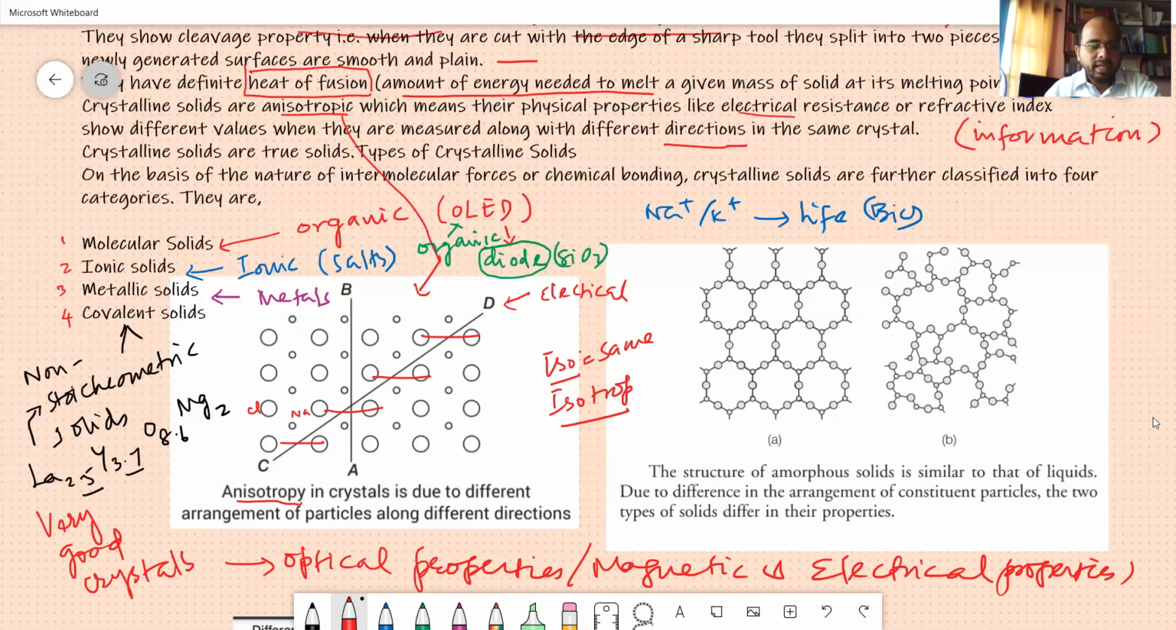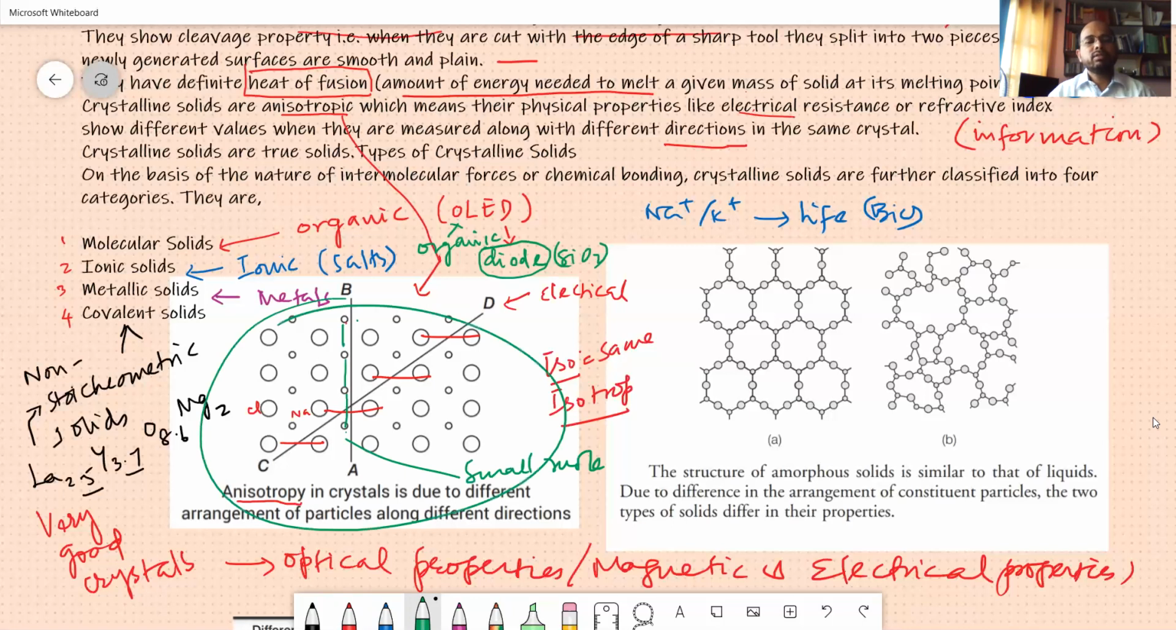If you have an electrical property, it is a different thing. Along B, this is what you encounter: small molecules. Even though this is a very good crystal, the measurement of property along this is different from the measurement of property along this. Therefore, it is called an anisotropic molecule.